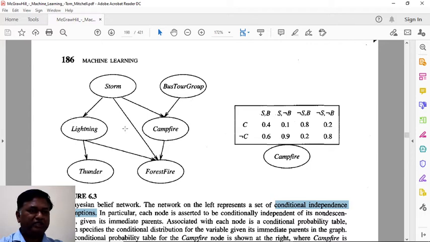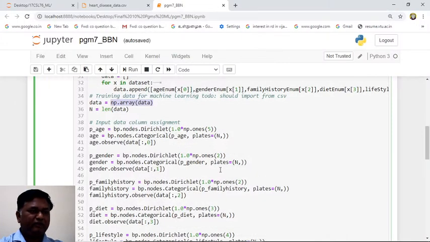So like that, each and every node will have a probability table in the Bayesian belief model. Based on that probability value, we will infer our result. We will start with the first node, age. So BP dot node direct is a distribution, like normal distribution or binomial distribution. This one is for categorical values. This distribution is used.